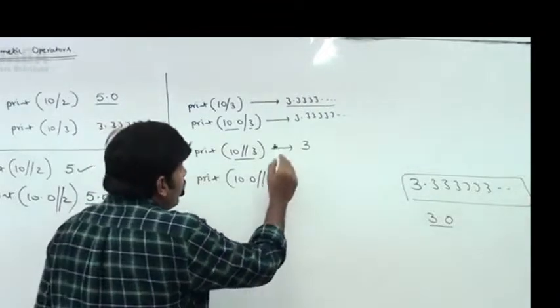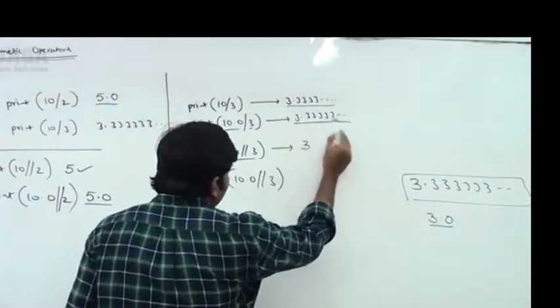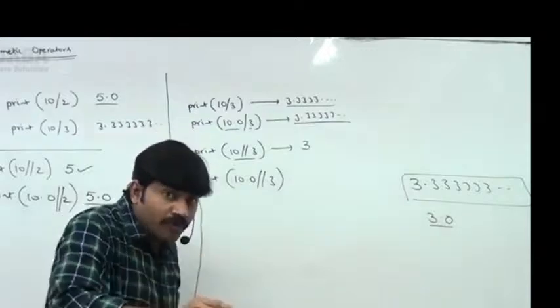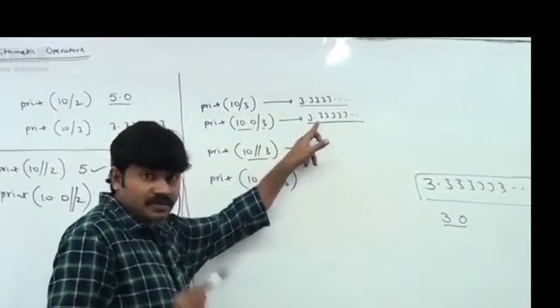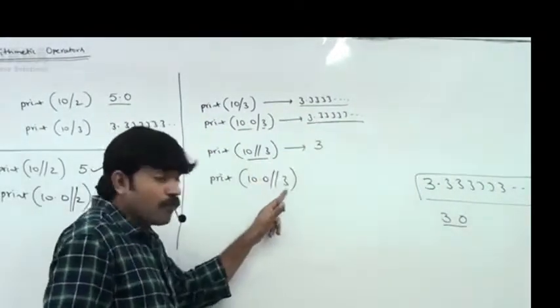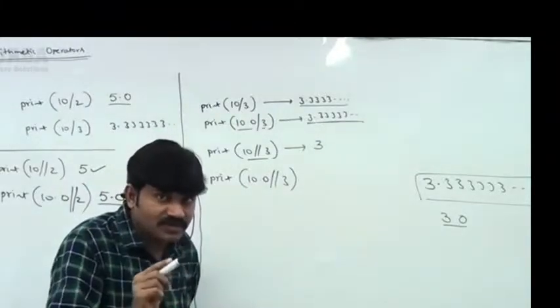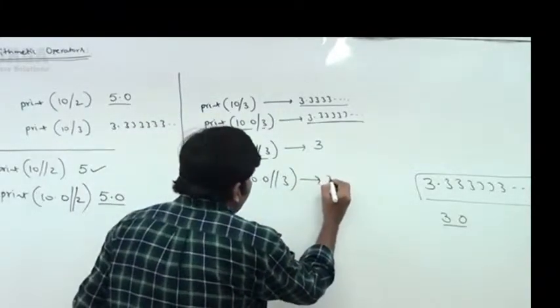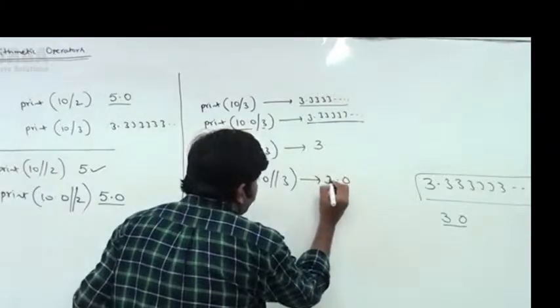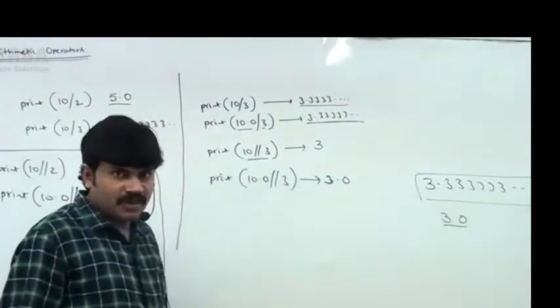Next, 10.0 floor division 3. This is the normal division result, but I want the floor value, which means 3.0, as a float. At least one argument is float, so the result is always float. That's why the answer is 3.0. Remember that carefully.